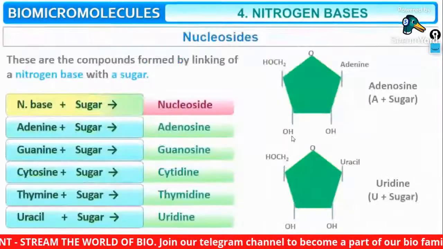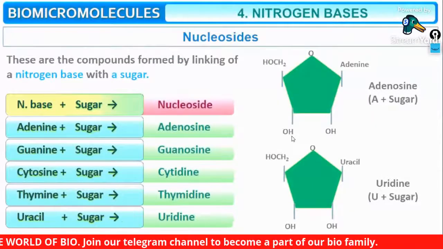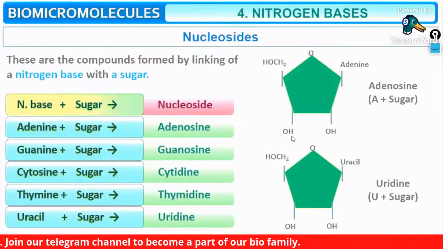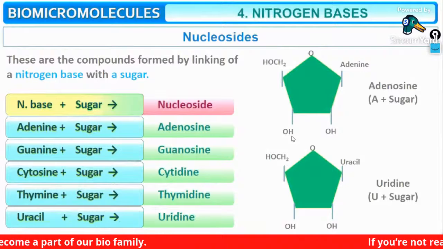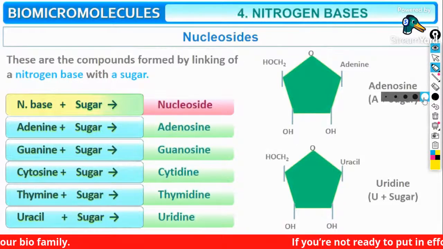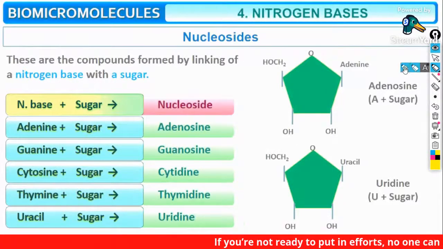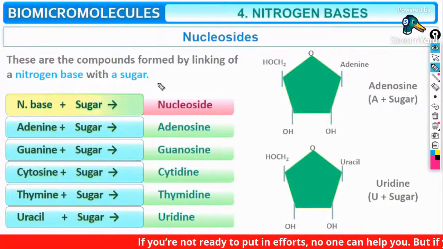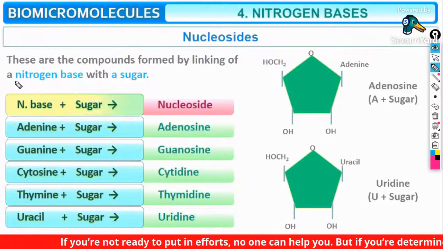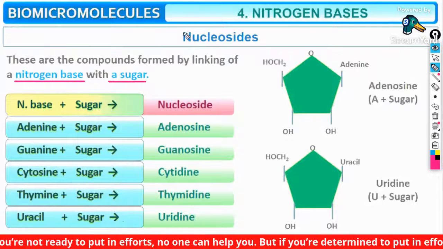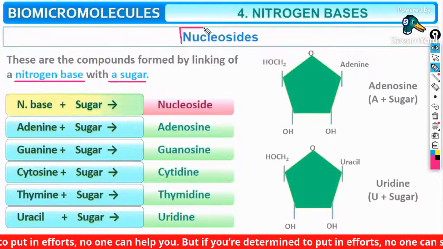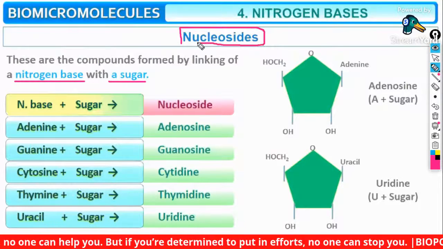Is it clear, everybody? Guys, when this nitrogen base is linked with a sugar by a bond, we will learn about what that bond is in the upcoming slide. When a nitrogen base and a sugar are linked together, that structure you will learn as a nucleoside.